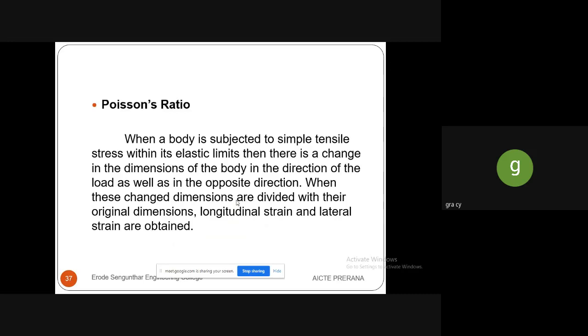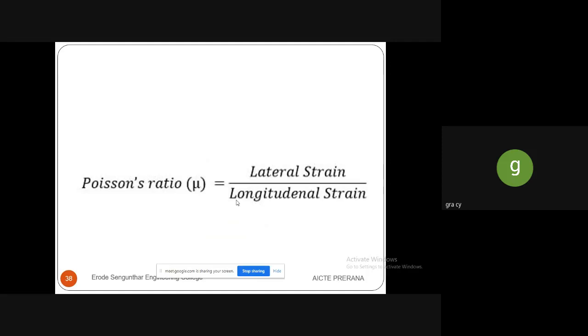When these changed dimensions are divided with the original dimensions, longitudinal strain and lateral strain are obtained. Lateral strain will be in the circular shape and longitudinal strain will be in the lengthwise direction. Poisson's ratio is denoted as mu. So mu is lateral strain to the longitudinal strain.